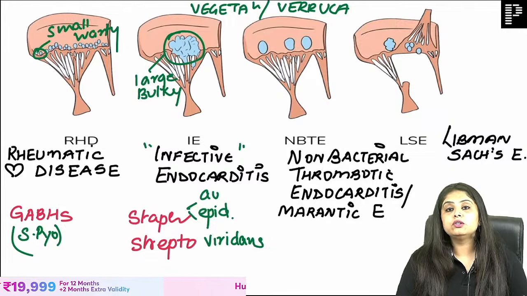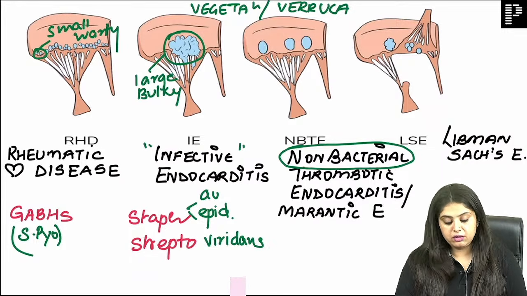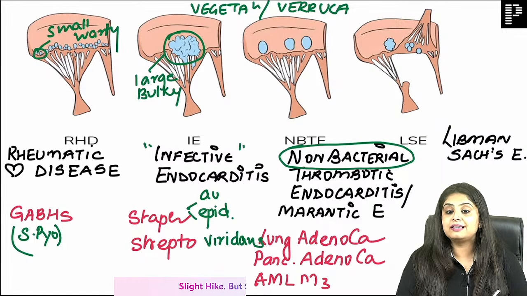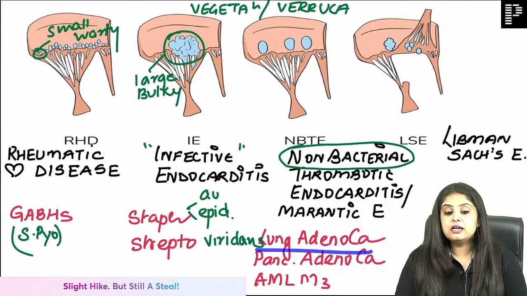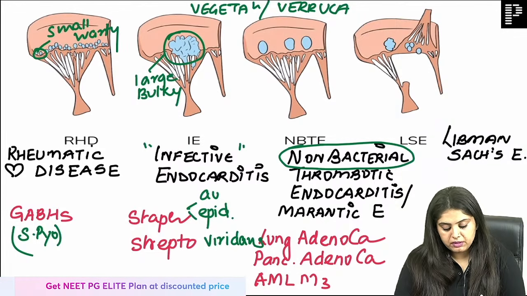Excellent. Moving on to the third one, that is NBTE. This is what I asked you, non-bacterial. This is not because of a bacteria. Example being cancers, like you have lung adenocarcinoma, pancreatic adenocarcinoma. What is so common between these two?